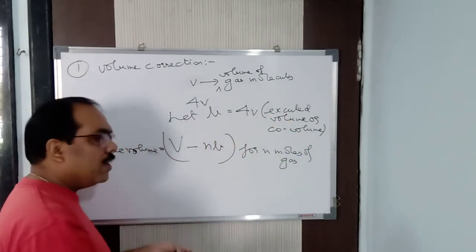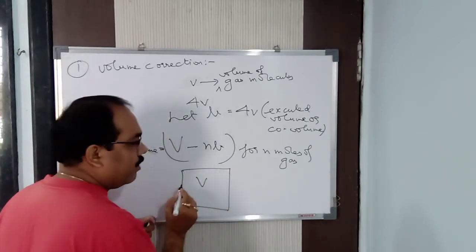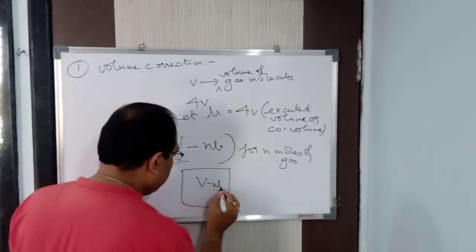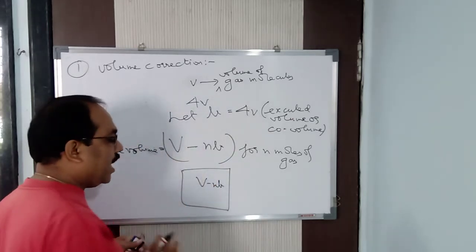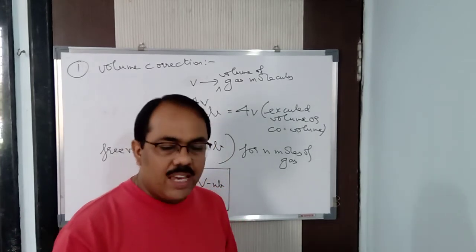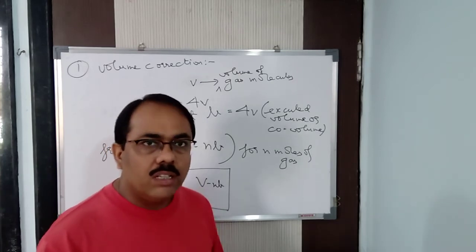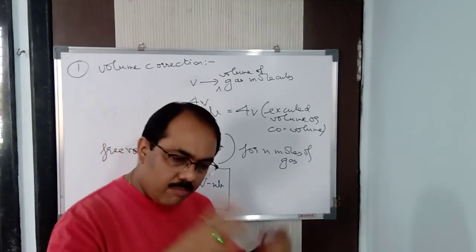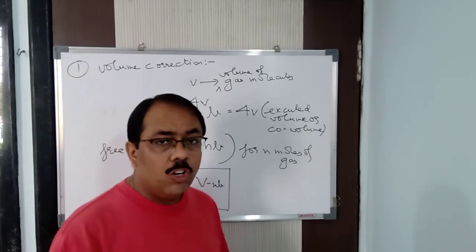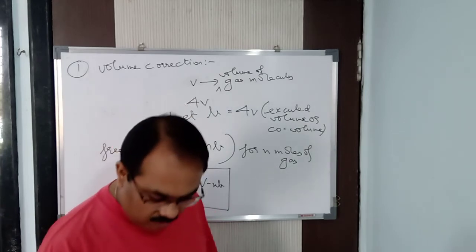Now, what is the free space available? This is the container whose volume is V. The free space inside the container so the gas molecules can move freely is nothing but V minus nb, for n moles of the gas. This is said to be the corrected volume. According to the ideal gas equation, the volume of the gas in the container is V. But Van der Waals said that there are many gas molecules moving, and the volume is increasing, so the free volume available for the gas molecules to move is V minus nb. So this is the corrected volume.